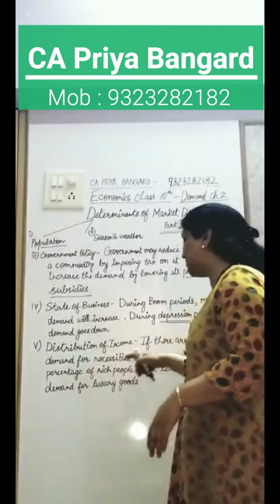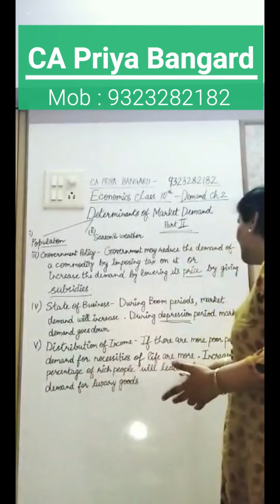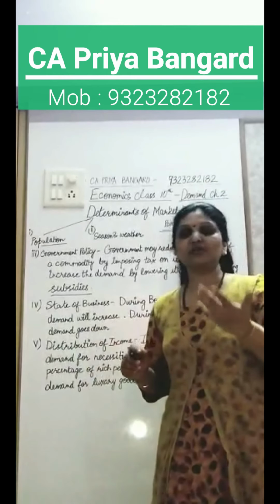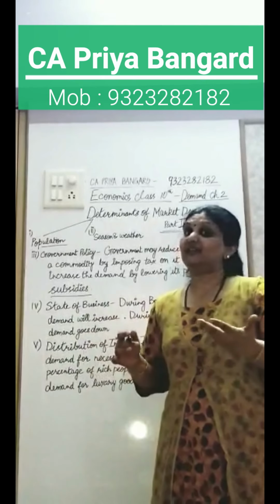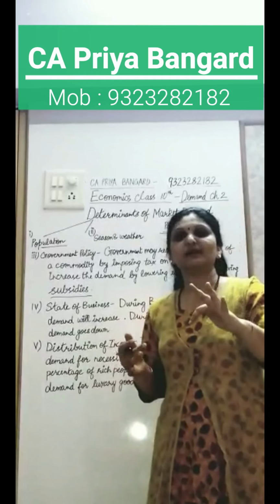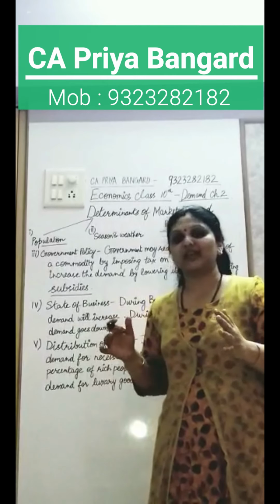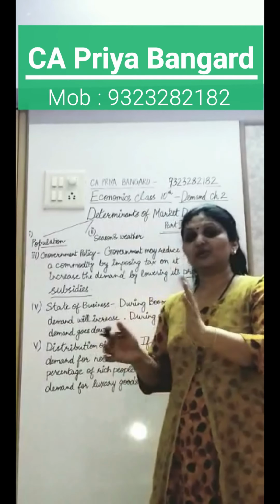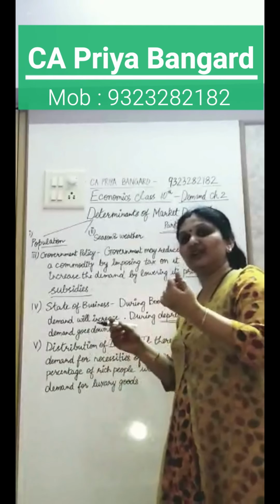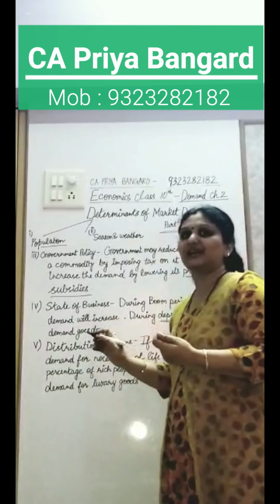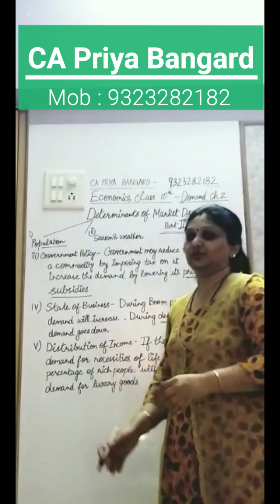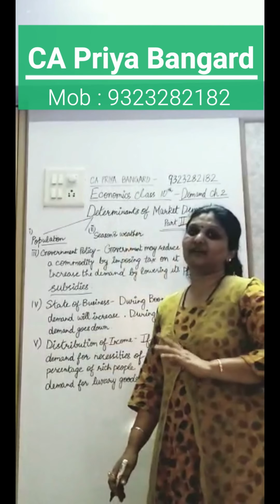Increase in percentage of rich people will lead to increase in demand for luxury goods. If more rich people are there, then they will demand maybe a sports car, diamond necklace. All this will be demanded only when there are rich people. So it depends on distribution of income. So government wants that less tax be levied on necessity goods and more tax on luxury goods. So these are the 5 points you have to cover in this answer.